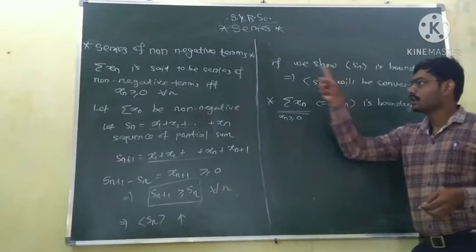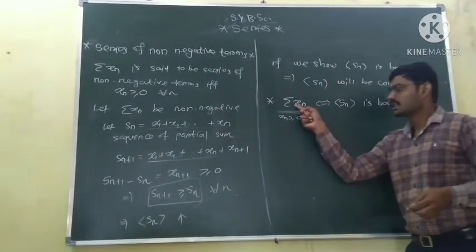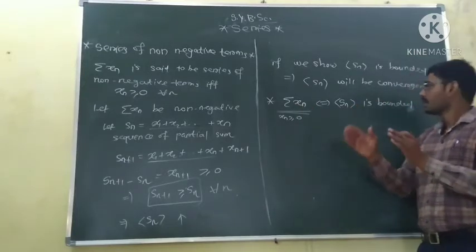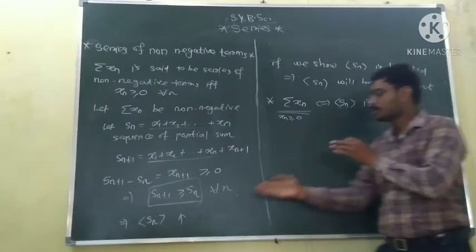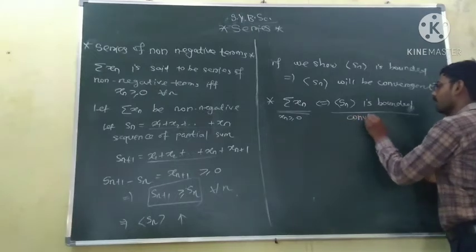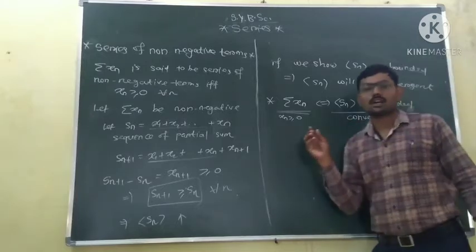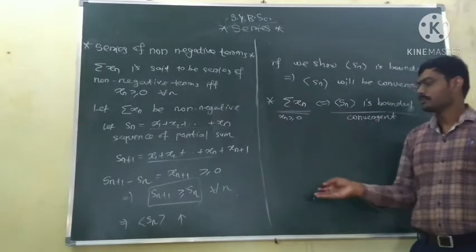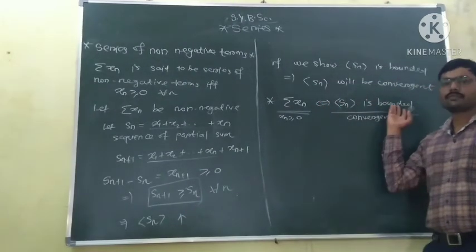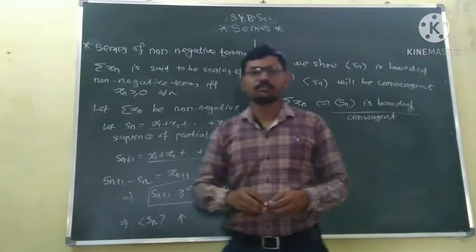But here, in the case of a series of non-negative terms, we just have to prove that the sequence of partial sums is bounded, because it is already monotonic increasing. So it becomes convergent, and we don't have to worry about convergence of the sequence of partial sums. We just have to prove it is bounded. This is the important criterion in the case of series of non-negative terms.